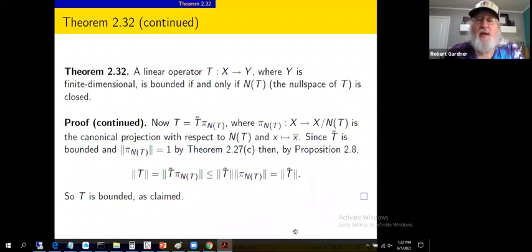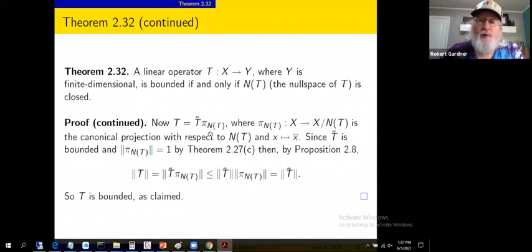Next slide, we'll use that information to observe that T can be written as T tilde composed with the canonical projection pi sub N of T. Recall pi sub N of T takes space X, maps it into the quotient space. It simply projects an element of this space onto the equivalence class containing it by taking, say, X and mapping it to X bar.